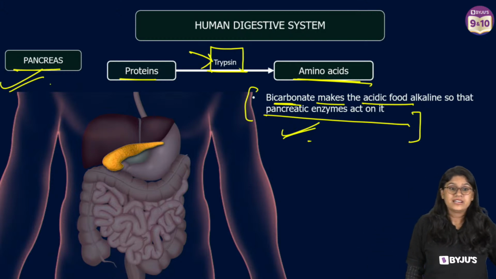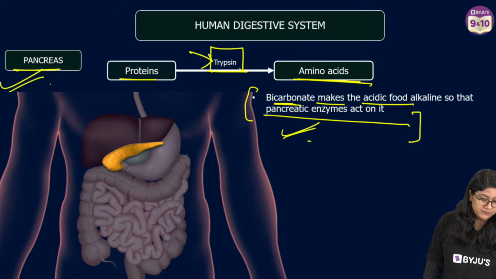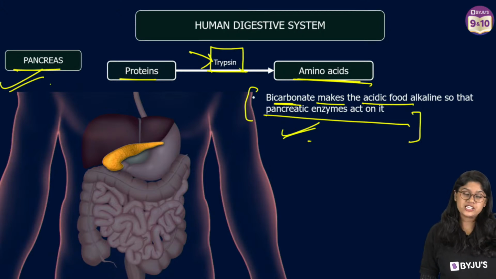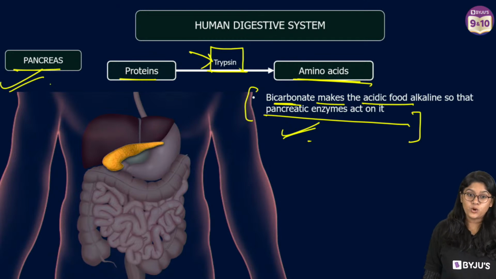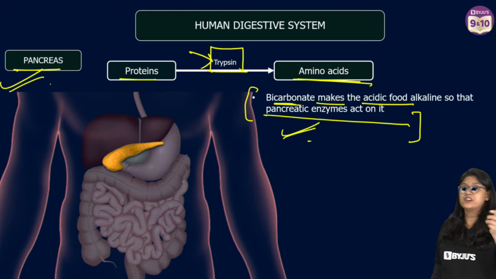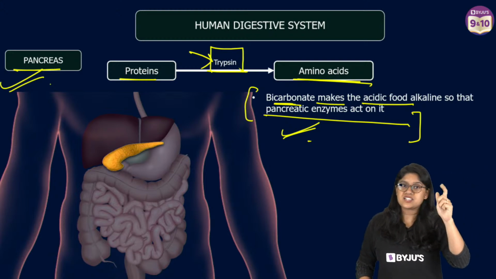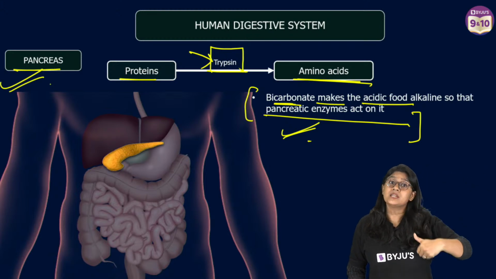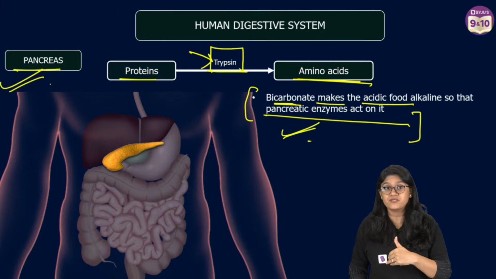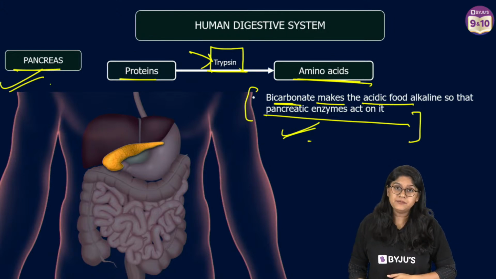Clear? Difference between pepsin and trypsin. Pepsin is present in the stomach. Trypsin is released by pancreas. Both have an important role in the digestion of protein. But the first initial digestion of proteins is done with the help of pepsin. Further digestion of the protein is done with the help of trypsin. Okay? Clear?